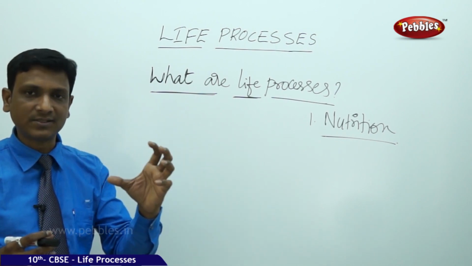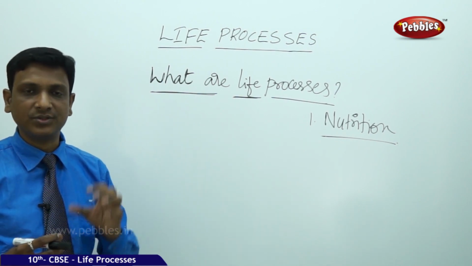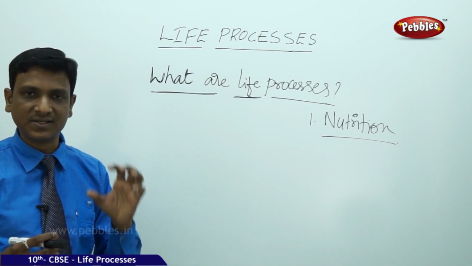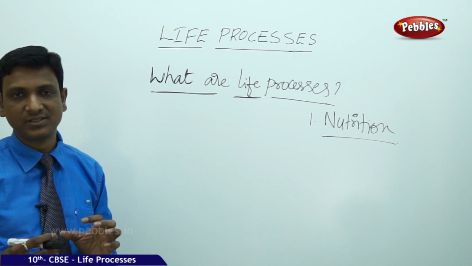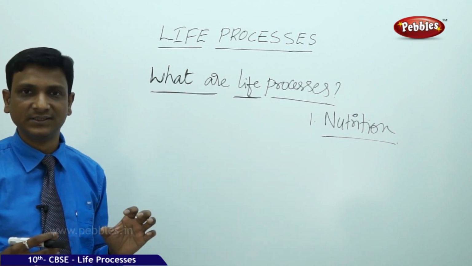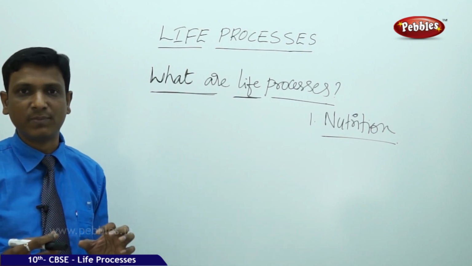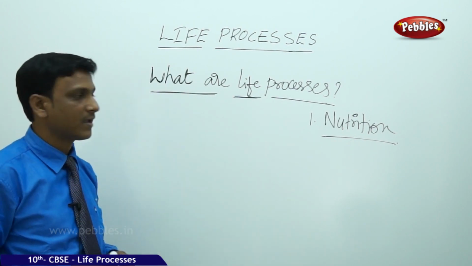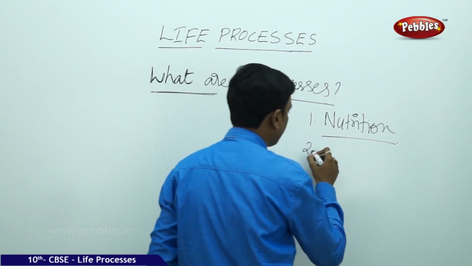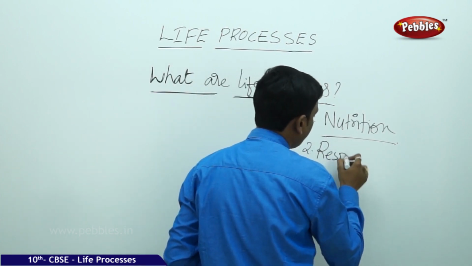So the major part is carbohydrate. This carbohydrate is a carbon-based compound. It gives energy. How does it give energy? This is achieved by another life process called respiration. The second one, respiration.